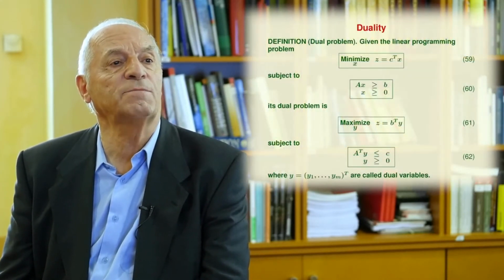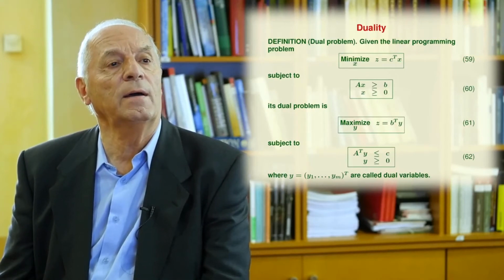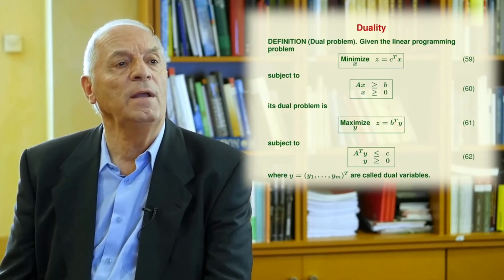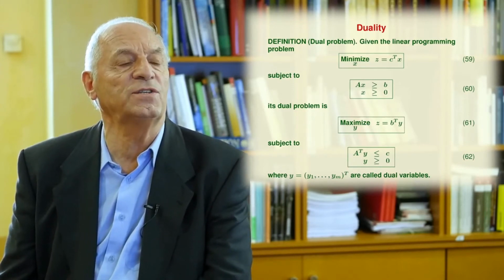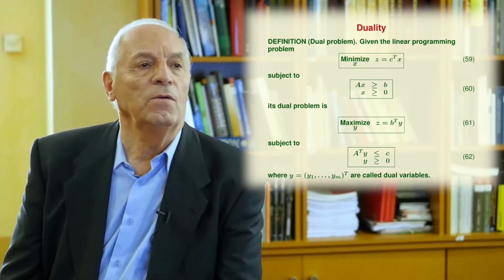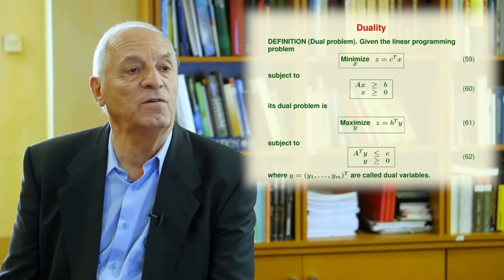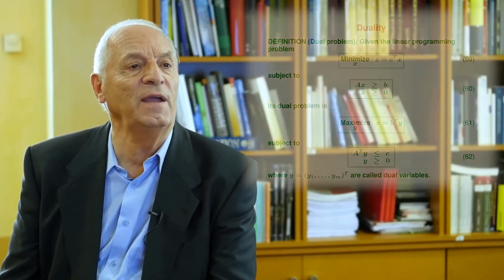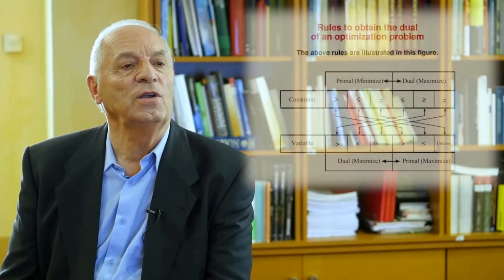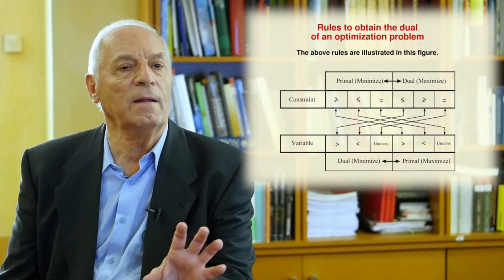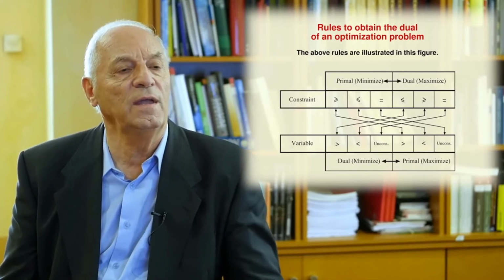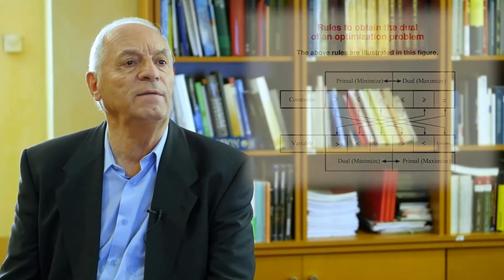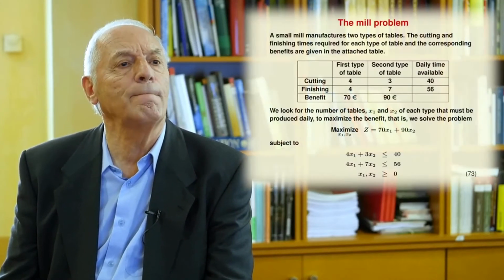We will explain that given a linear programming problem, there exists a dual problem associated to it, which is its dual. We will explain the definition of the dual problem. We will explain different rules so that, given a particular linear programming problem, you can obtain its dual very easily. And we will illustrate this with some examples.